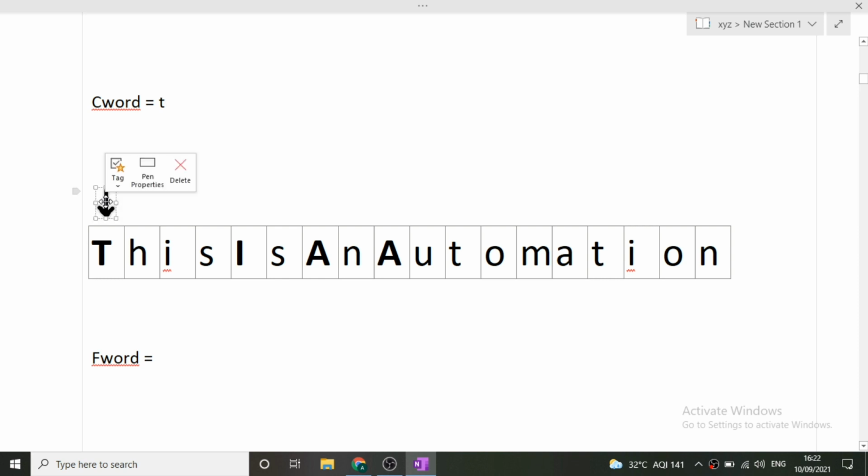Now the role of T is over. Now the role of H comes. H is already smaller, so we'll simply add it to the current word. Now next is I. We'll simply add it. Now S comes. Again S is smaller only, so we will do nothing, we'll simply add it to the current word.